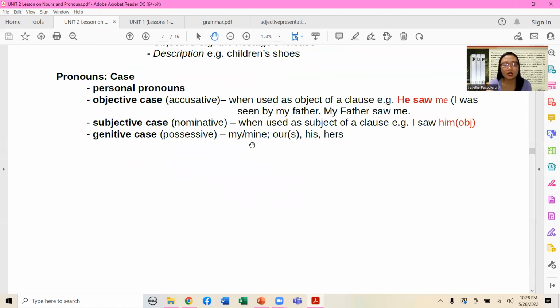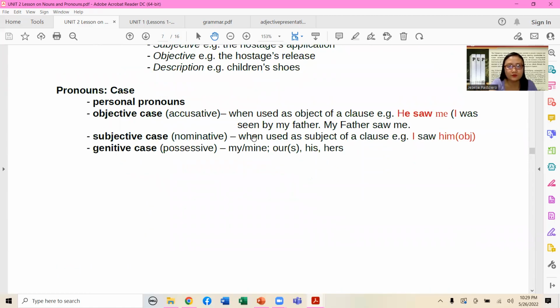Now, let's look how it is specifically discussed further. So for the personal pronouns, we don't have to really cite I, okay, we, and so on and so forth. Let's go on recalling objective case. This is also known as accusative, all right? Accusative type of case. No? For example, when used as object of a clause, example given, he saw me. I was seen by my father. My father saw me. Okay?